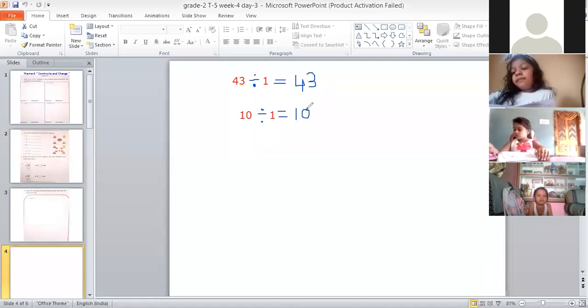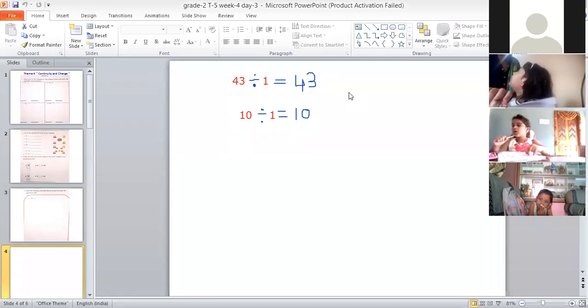Now, can anyone tell me why we are getting that same number back if we are dividing any number by 1? Is there anyone who can tell me? Anyone? Yes, Lohit? Because it's multiplied by 1. We are not multiplying here, we are dividing here. Now tell me.